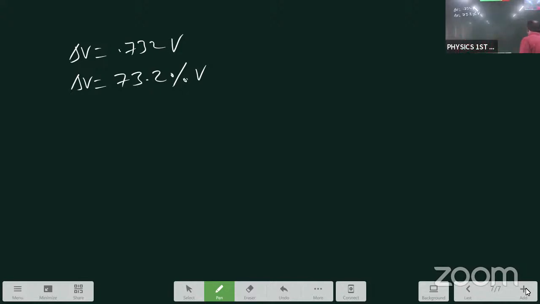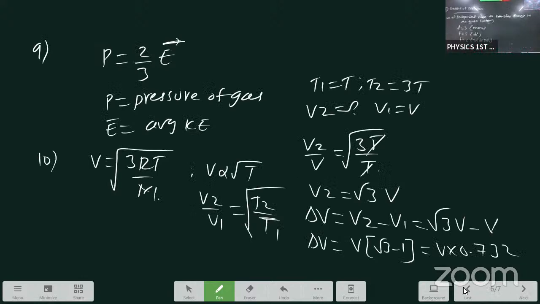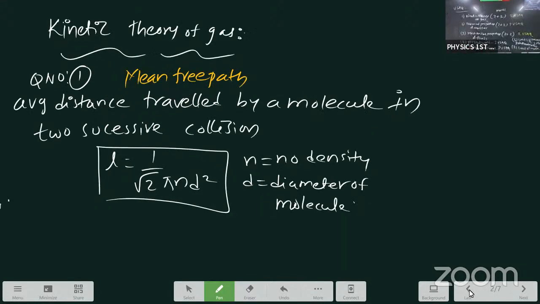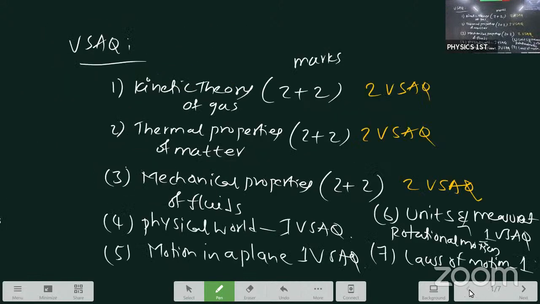Now, see student. I already said, out of 10 VSAQs, everyone focus on these lines.